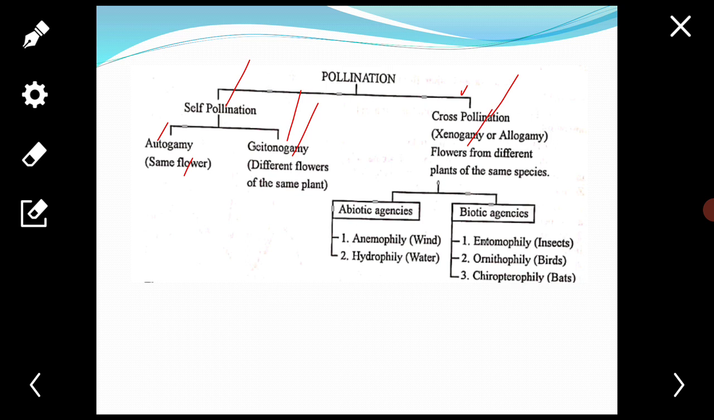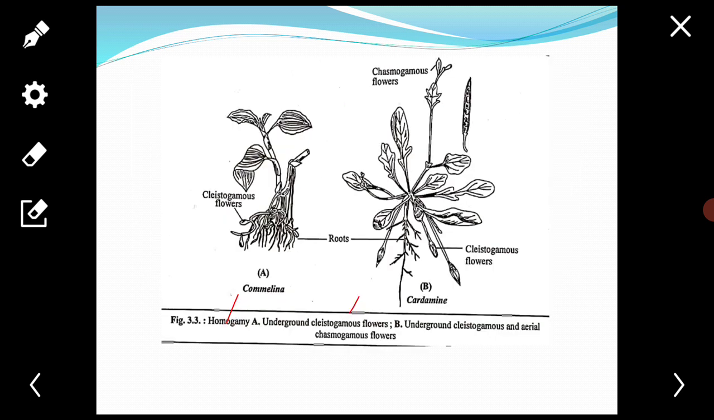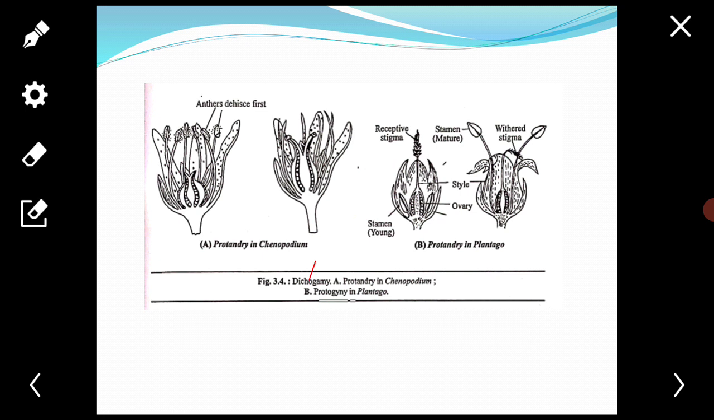So first we start with hercogamy. Flowers possess some mechanical barriers on their stigmatic surface to avoid self pollination, that is, the presence of gynostegium and pollinia in Calotropis. Next is dichogamy.